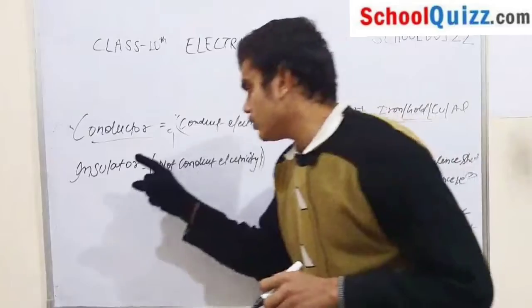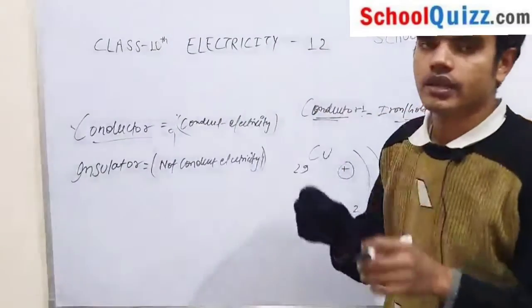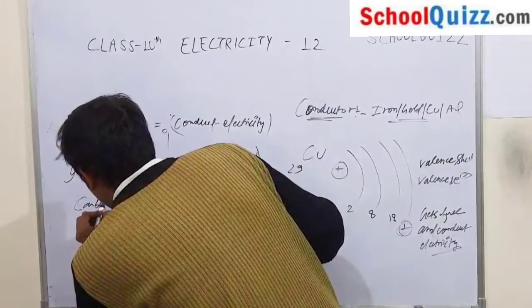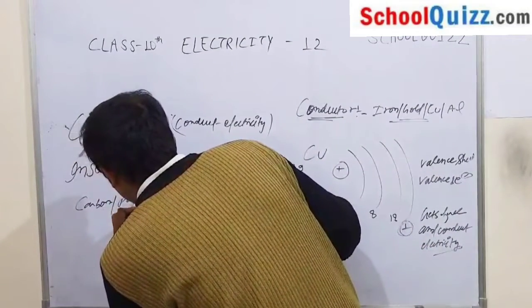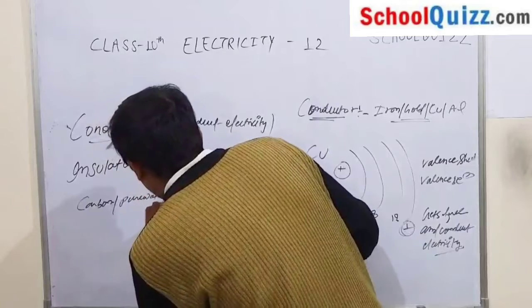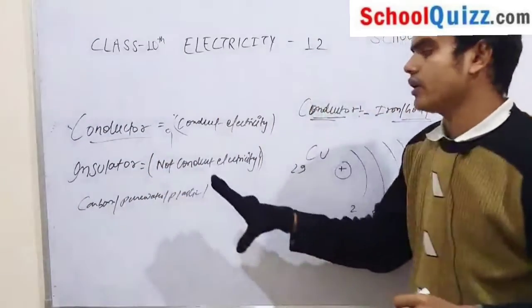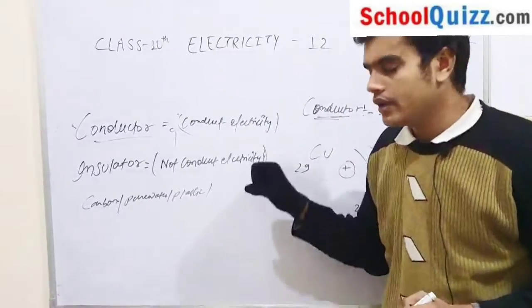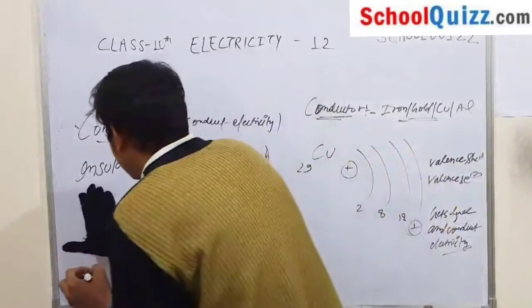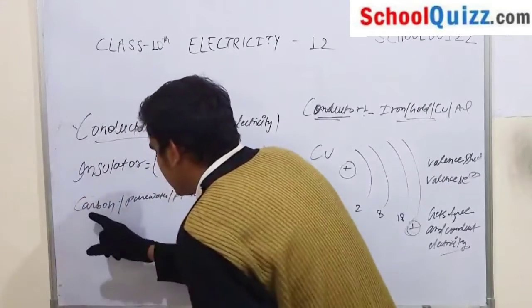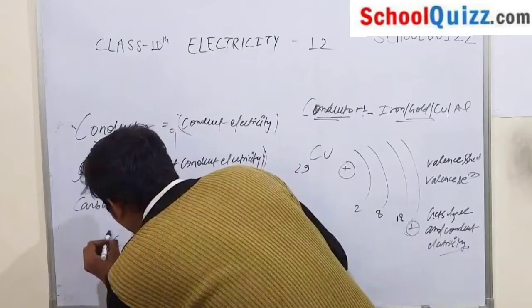But what happens in case of an insulator? Consider some examples of insulators: carbon, pure water, plastic and wood. These are all examples of insulators. But what happens in case of an insulator? Take an example of carbon. Suppose this is your carbon.